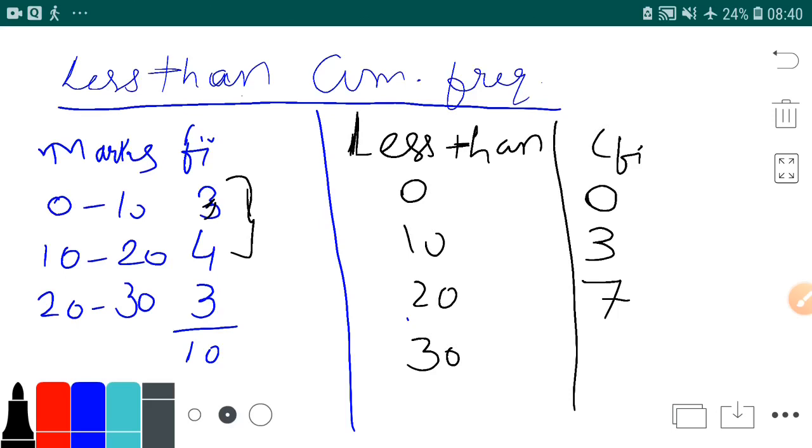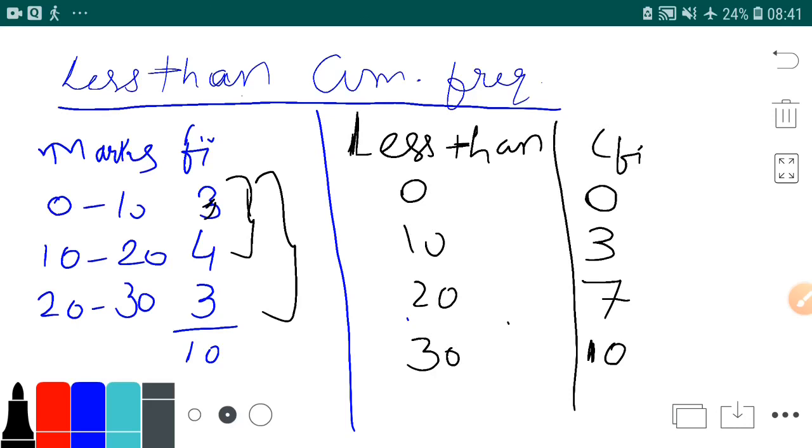So when I say less than 20, I include all the figures of less than 10: 4 of 10 to 20 and 3 of 0 to 10. Then for less than 30, how many? All will be covered, everyone will be covered.